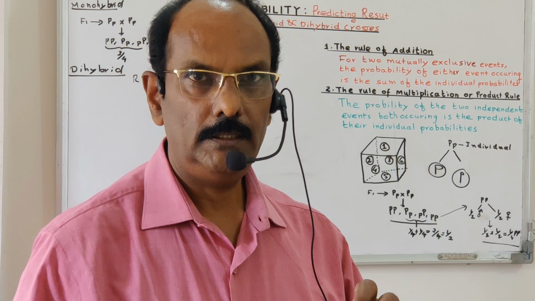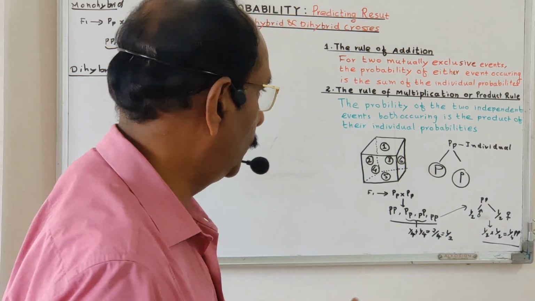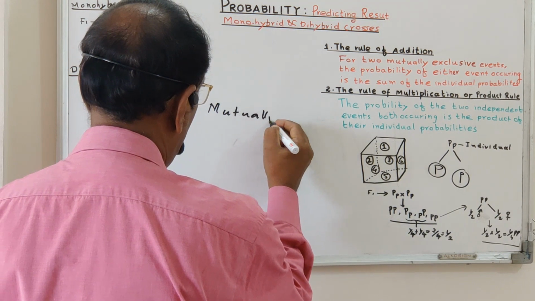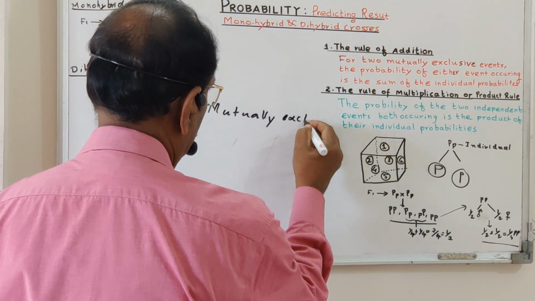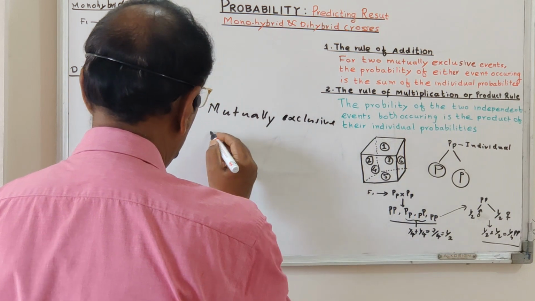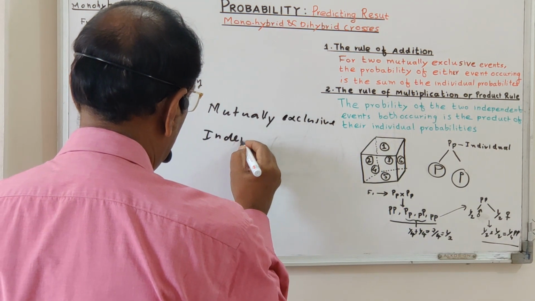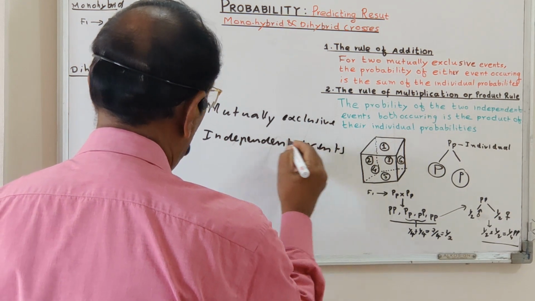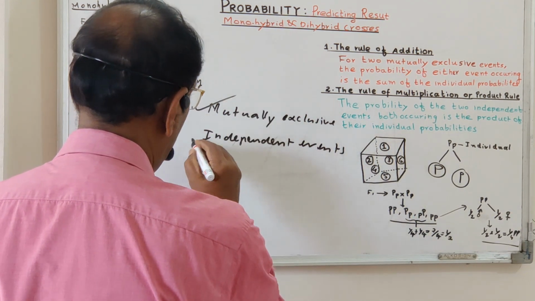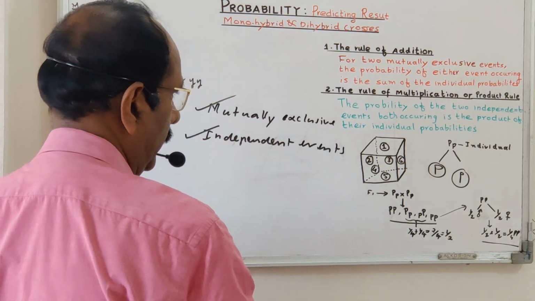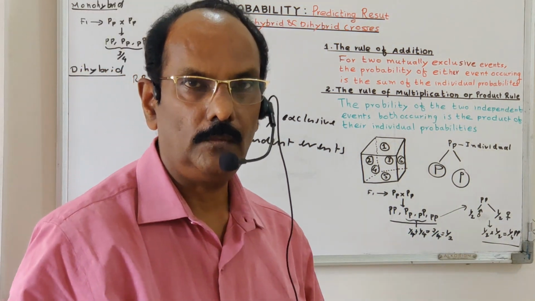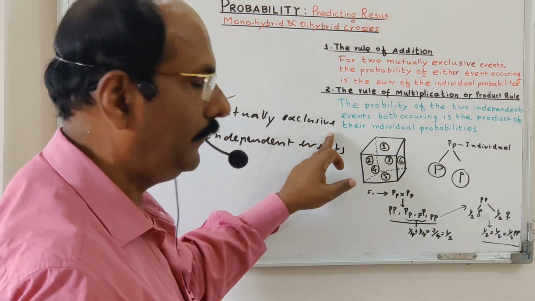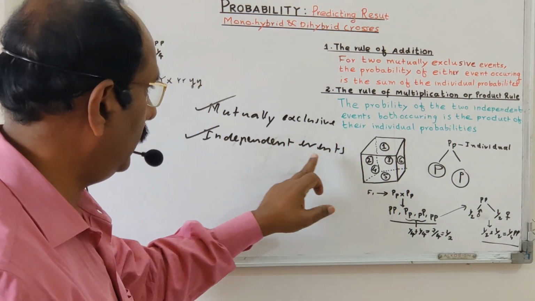One word is mutually exclusive. So what is mutually exclusive? Another term is independent. These are the mutually exclusive events and the independent events. These two terms always come in the probability section. So what actually are mutually exclusive events and what are independent events?